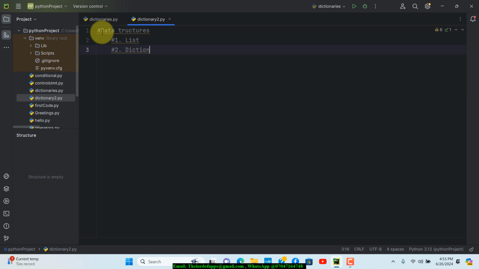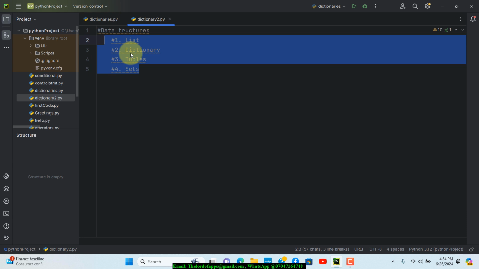Let's make sure we type dictionary correctly. We also have tuples, and then sets. I think there's still another one that I can't remember right now, which could be the fifth data structure, and we'll deal with that as we move along.